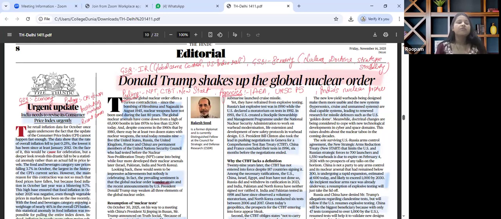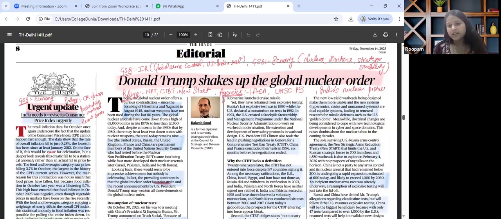For prelims perspective, we got to revise nuclear treaties such as knowing about NPT, what was the purpose for it, which all are the members for this. CTBT, Comprehensive Test Ban Treaty, and New START Treaty that has been talked about. We got to revise also the associated concepts such as nuclear triad, what is deterrence, what is arms control, the agencies involved with regard to it, such as IAEA, UNSC P5, and India's nuclear posture basics with regard to it.